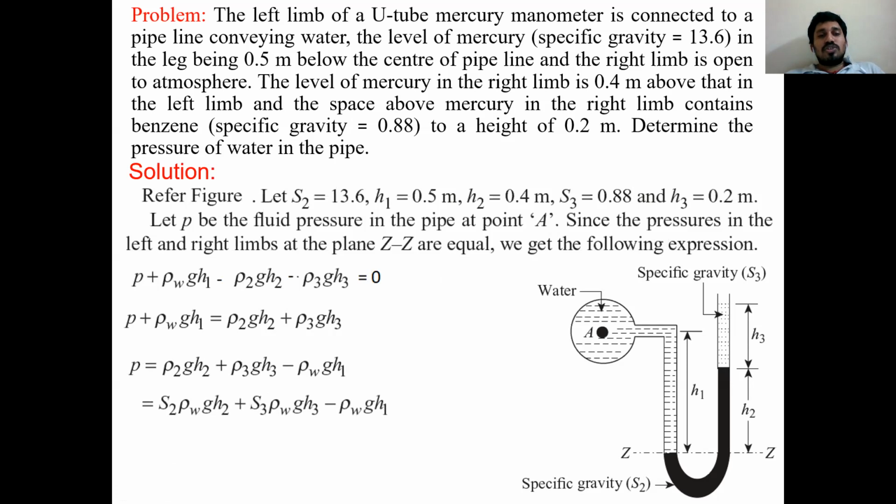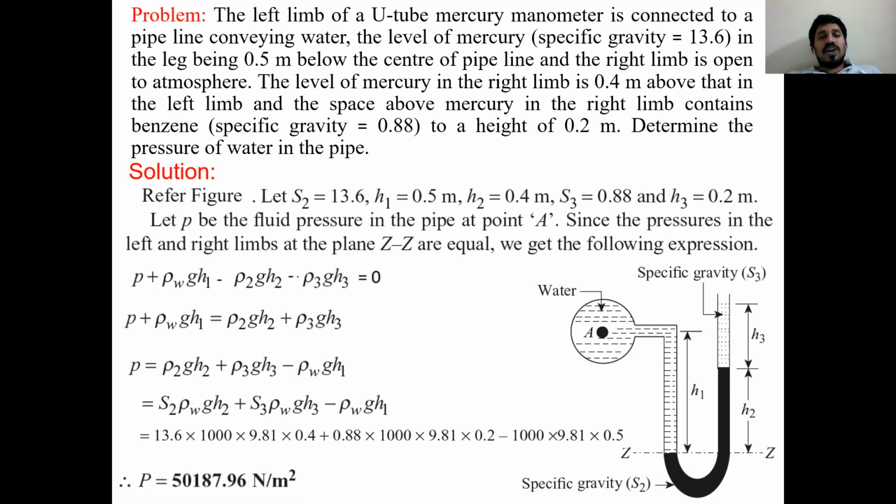Rho 2 means S2 rho W, rho 3 means S3 rho W, and rho W is 1000. Now we write 13.6 into 1000 into 9.81, H2 is 0.4, H3 is 0.2, H1 is 0.5, S3 is 0.88, rho W 1000, G the gravitational constant. So finally the pressure value is 50,187.96 Newton per meter square or Pascal.